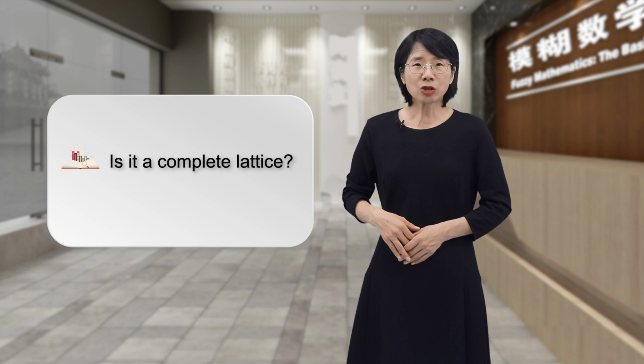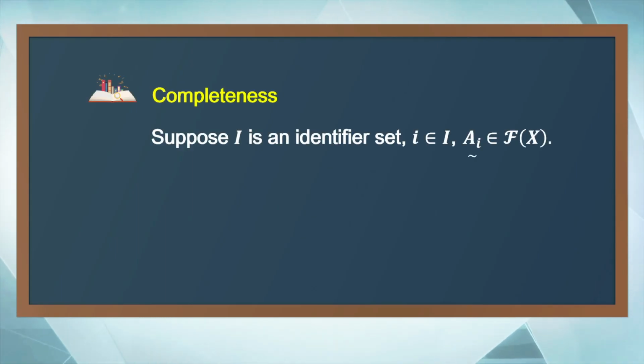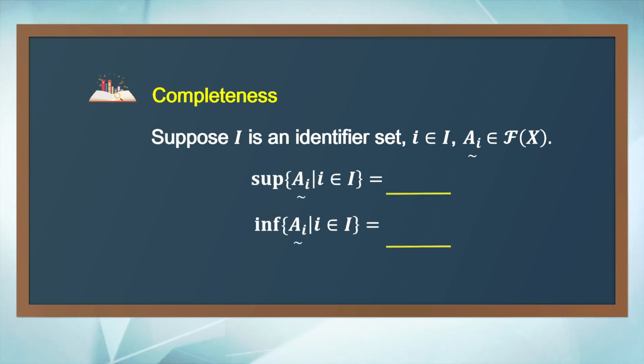Next, completeness. Is it a complete lattice? If any non-empty subset of the fuzzy poset has both a supremum and an infimum, then it is a complete lattice. Suppose I is an index set. Determine whether the supremum of A_i's and the infimum of A_i's exist.